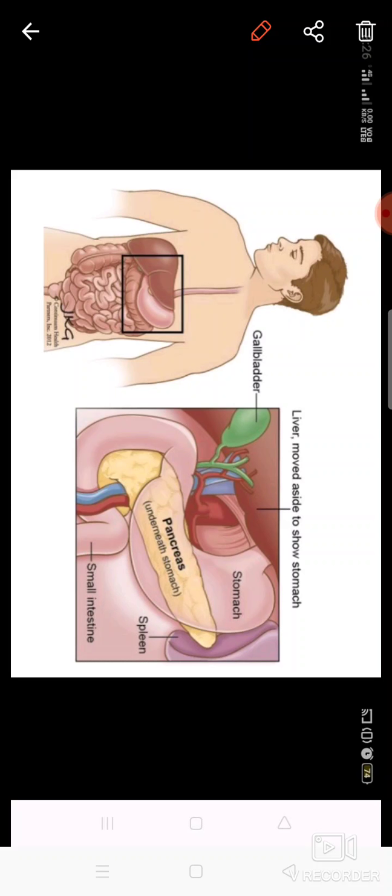Location wise, as I told you in the digestive system, the pancreas is found underneath the stomach, near the liver and spleen.